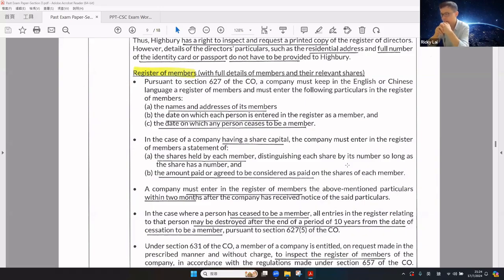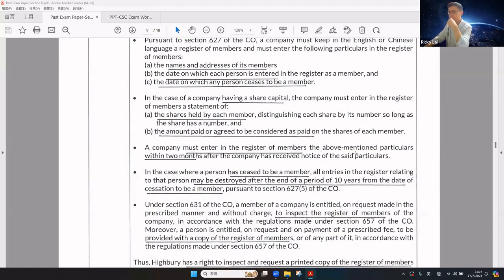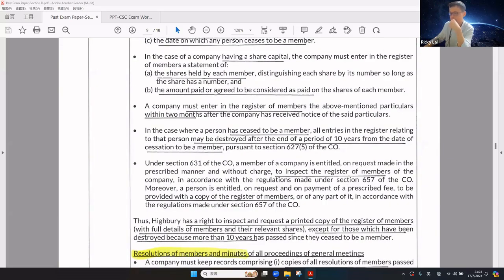The company must enter the particulars into the register of members within 2 months after the company has received notice of the said particulars. In case the member has ceased to be a member, all entries related to that person may be destroyed after the end of the period of 10 years from the day of ceasing to be a member.